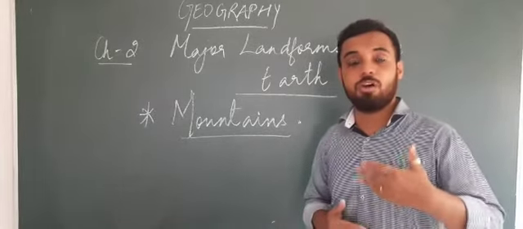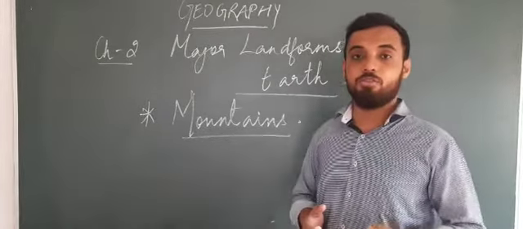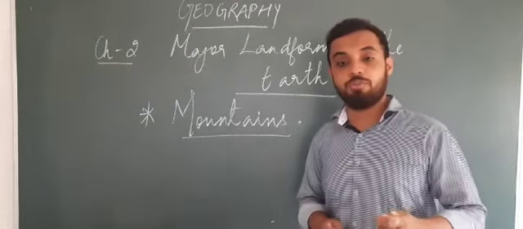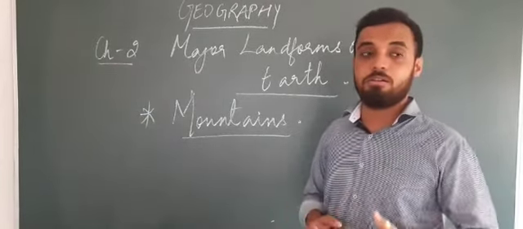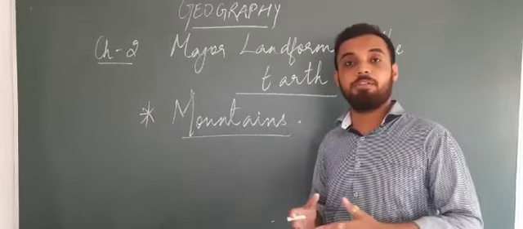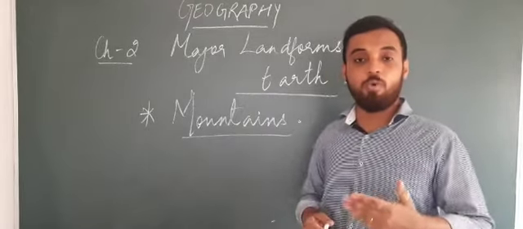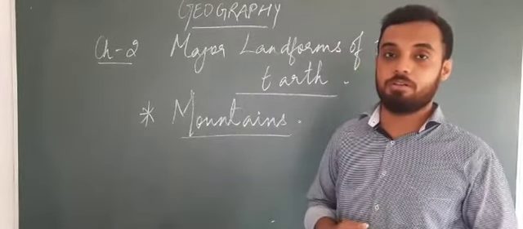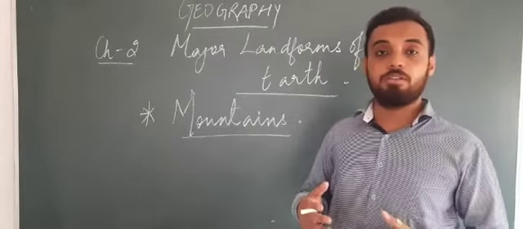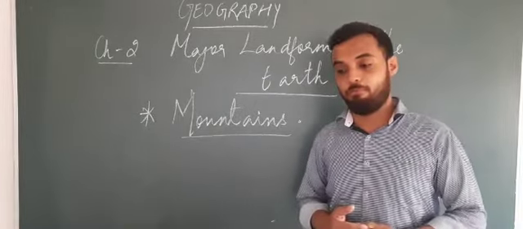We learnt about how many processes there are. We learnt about two processes, the endogenic process and the exogenic process. Endogenic process refers to the process that occurs inside the earth that leads to the formation of different types of landforms. In exogenic, we learned that whatever happens on the surface of the earth is called external forces: rain, water, air. These all are external forces that help make a landform.